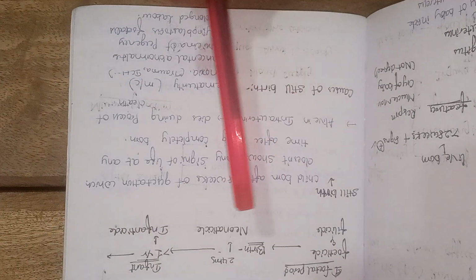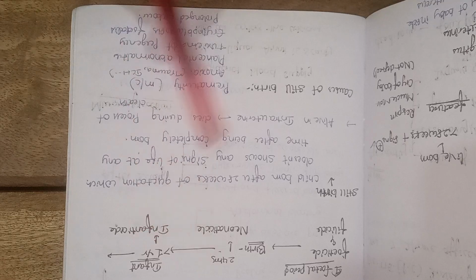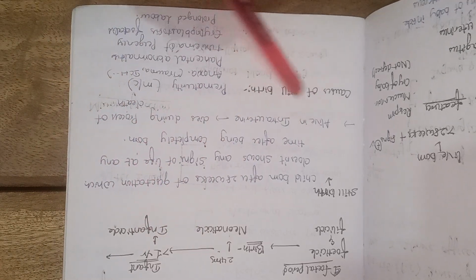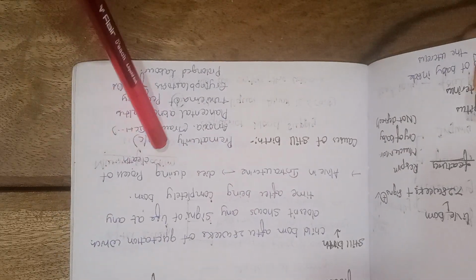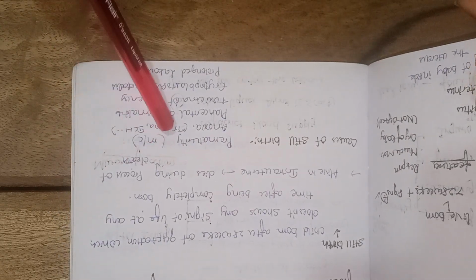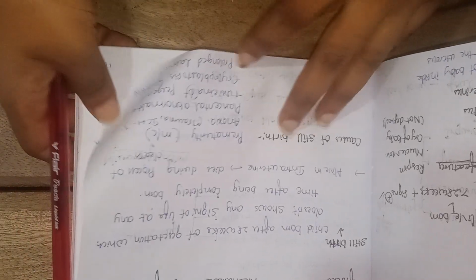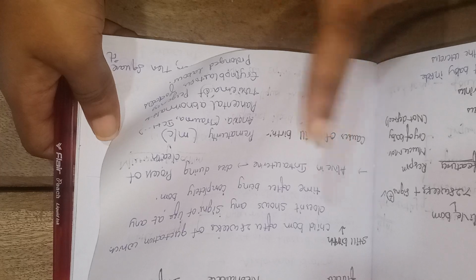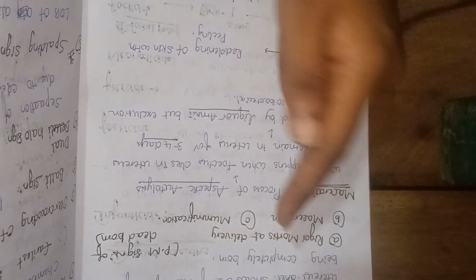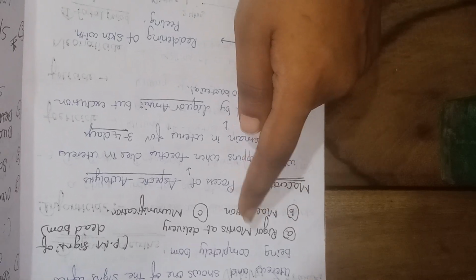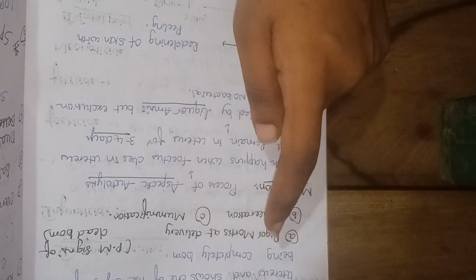Stillbirth means the baby is alive in intrauterine life, but there are no signs of life after being born. The most common cause is prematurity, and also trauma, ICH, placental abnormalities, toxemia of pregnancy, erythroblastosis fetalis, and prolonged labor. Prolonged labor is also a common cause of stillbirth. Next, dead birth: there are no signs of life in intrauterine life or after completely being born. Postmortem signs are rigor mortis, maceration, and mummification.